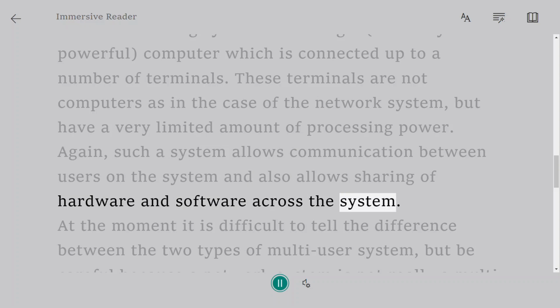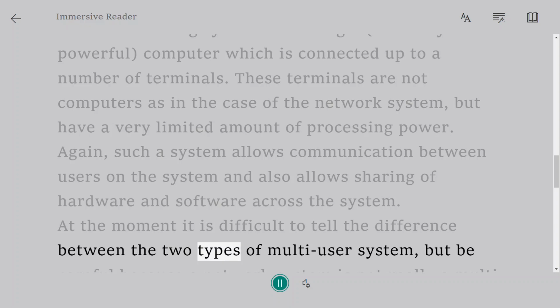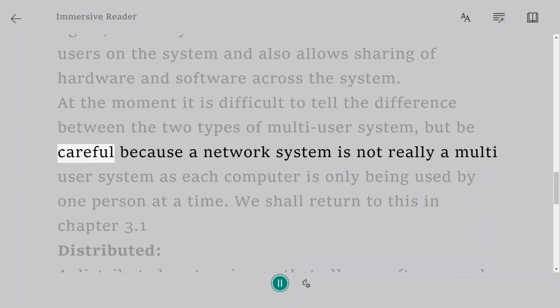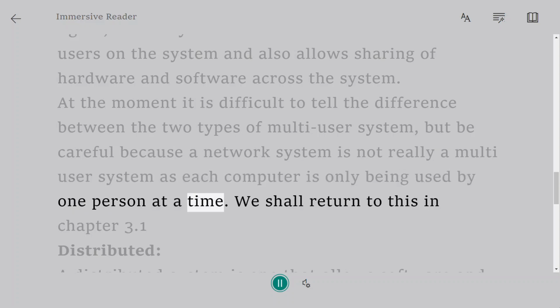Again, such a system allows communication between users on the system and also allows sharing of hardware and software across the system. At the moment it is difficult to tell the difference between the two types of multi-user system, but be careful because a network system is not really a multi-user system as each computer is only being used by one person at a time. We shall return to this in Chapter 3.1.